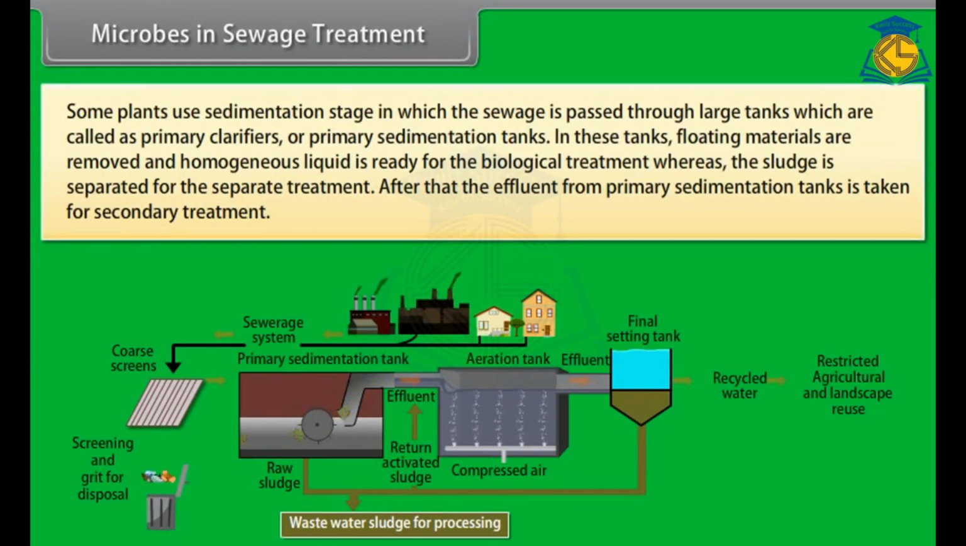Some plants use a sedimentation stage in which the sewage is passed through large tanks which are called primary clarifiers or primary sedimentation tanks. In these tanks, floating materials are removed and a homogeneous liquid is ready for the biological treatment, whereas the sludge is separated for separate treatment. After that, the effluent from primary sedimentation tanks is taken for secondary treatment.